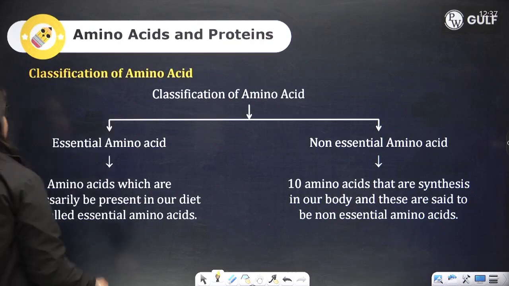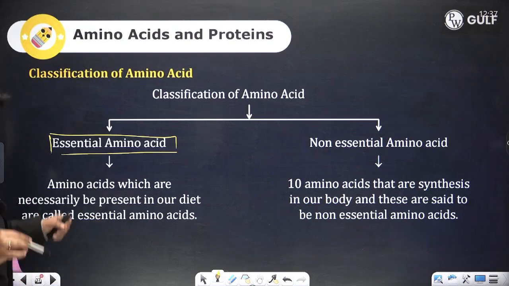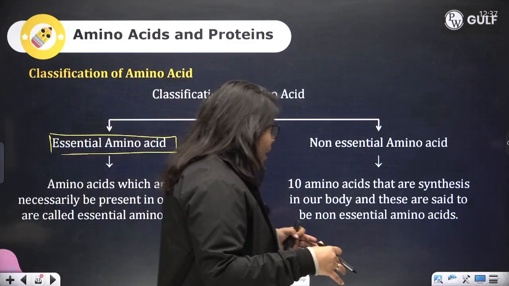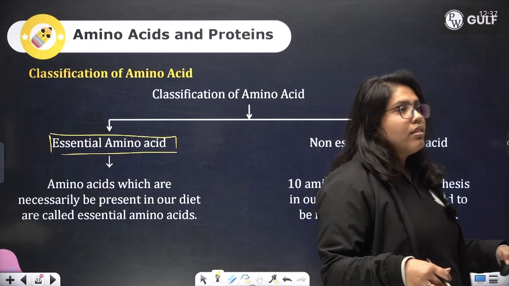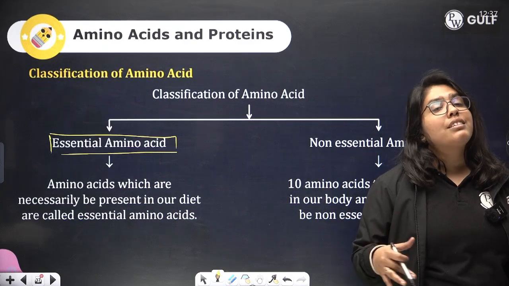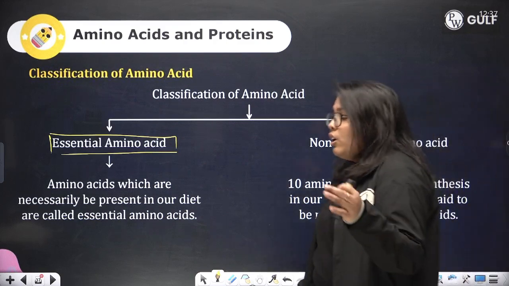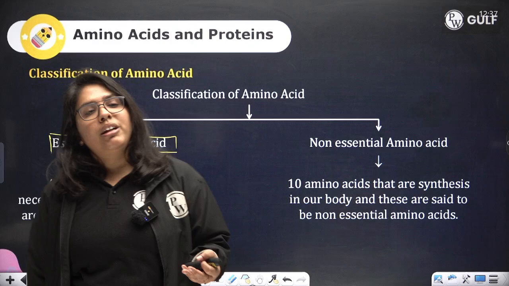Now, amino acids are again of two types, essential amino acids and non-essential amino acids. Amino acids which necessarily have to be present in our diet are known as essential amino acids, and they are not formed by our body. We have to take them in our diet. Non-essential amino acids are formed in our body.